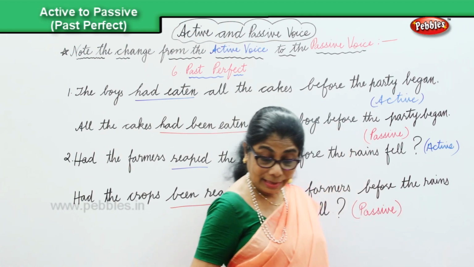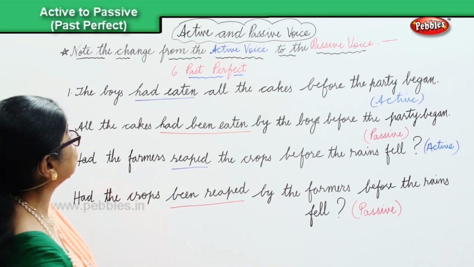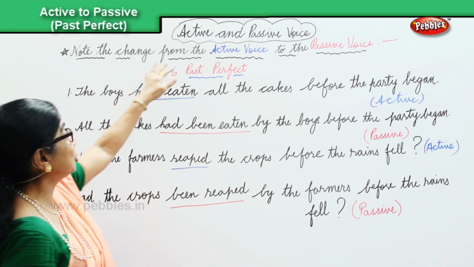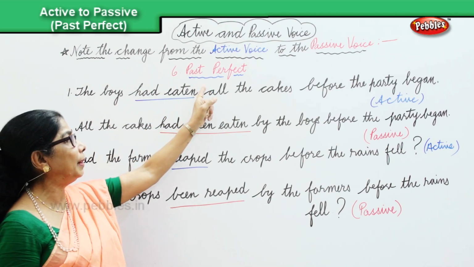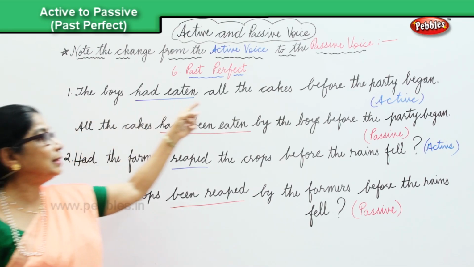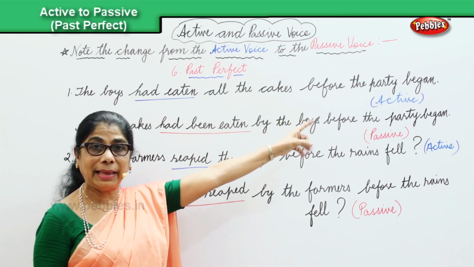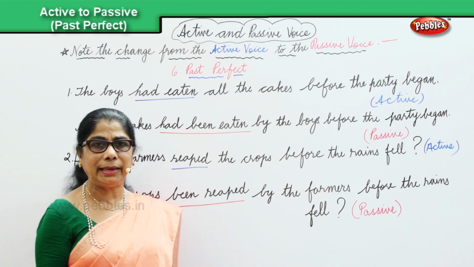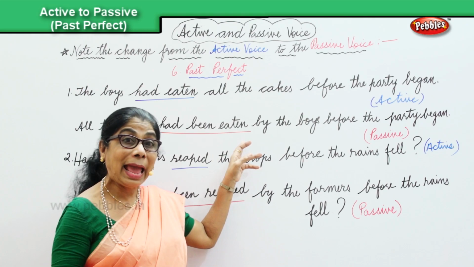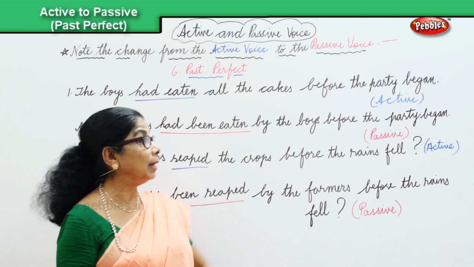Now we are looking at a couple of sentences in the past perfect. You're looking at the active voice, noting the change from the active into the passive in the past perfect. And we have two sentences here. One, the boys had eaten all the cakes before the party began. Active. Now change over from the active into the passive. All the cakes had been eaten by the boys before the party began.